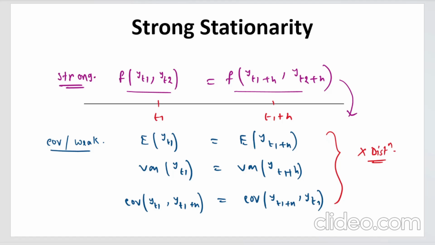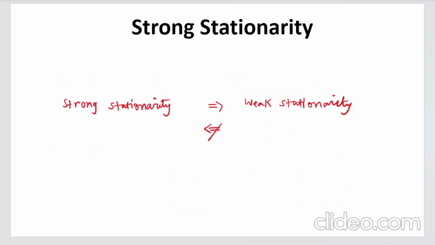So what we can conclude from the above discussion is this, and it is a very important thing that you must know: strong stationarity implies weak stationarity, but the reverse is not true. Strong stationarity means the distributions are the same. If the distributions are the same, the properties are also the same, and if the properties are the same, it directly implies weak stationarity. So if a process is strong stationary, it automatically becomes weak stationary. But weak stationarity does not always imply strong stationarity, because we don't know whether the distribution is the same or not.